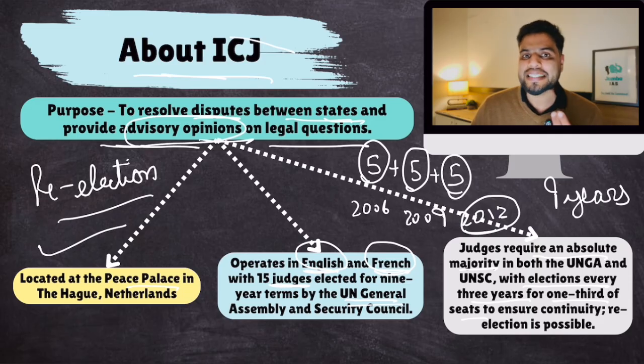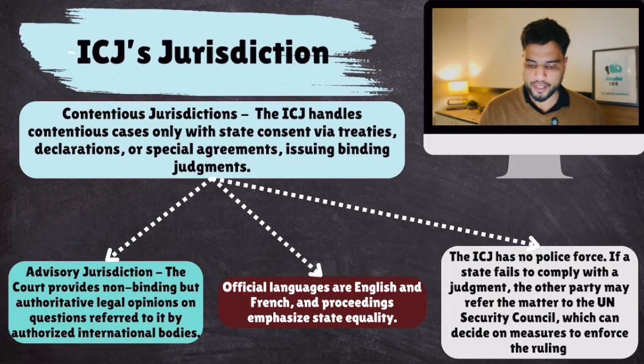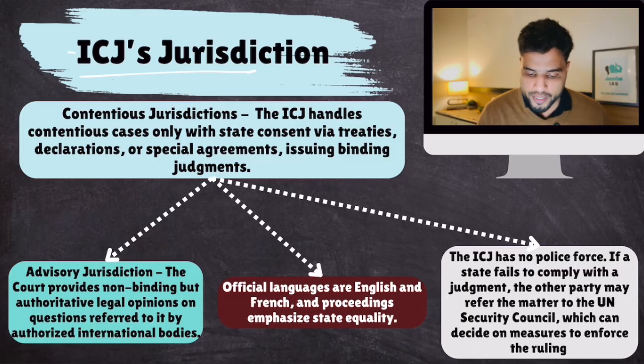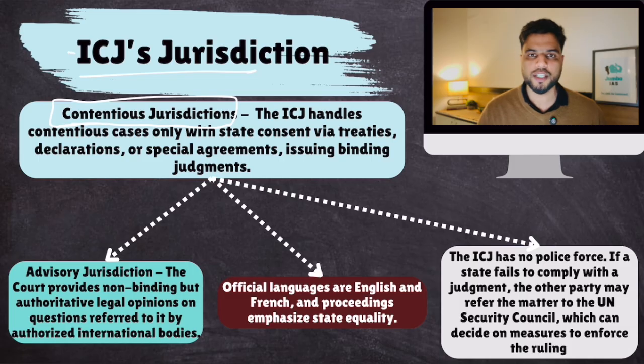Now, let's talk about the jurisdiction of ICJ. What type of cases can be heard by ICJ? ICJ has 2 types of jurisdictions. Remember the names of these 2 types of jurisdictions. Number 1 is called contentious jurisdiction. What do you mean by contentious jurisdiction? Contentious means that if there is a dispute between 2 or more states, that is contentious jurisdiction.